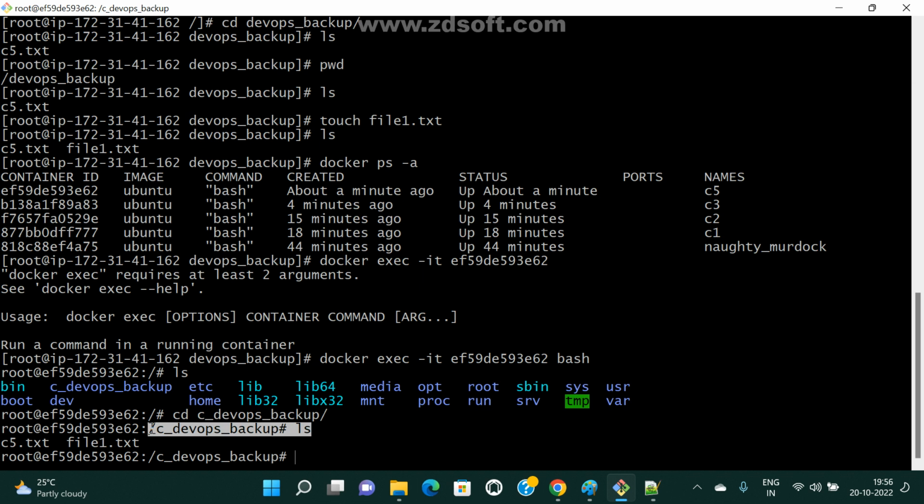Okay. What is the main difference? Both have the same purpose, but only one thing differs. I already explained just now, right? If you uninstall my Docker software in my instance or in my machine, the volumes are actually under the Docker software only.